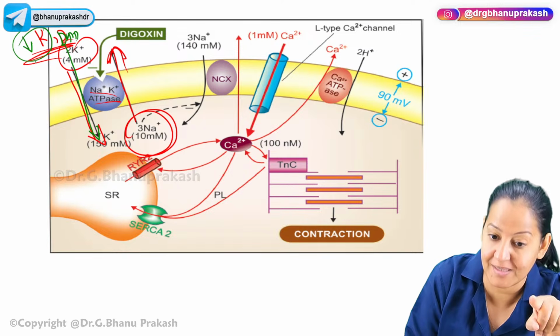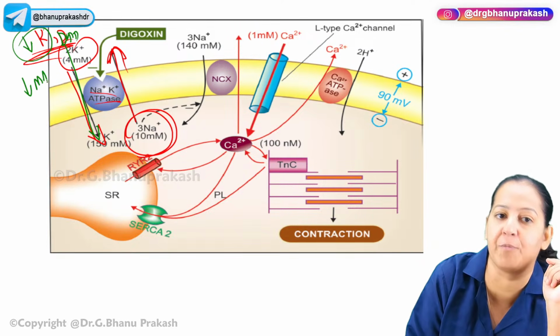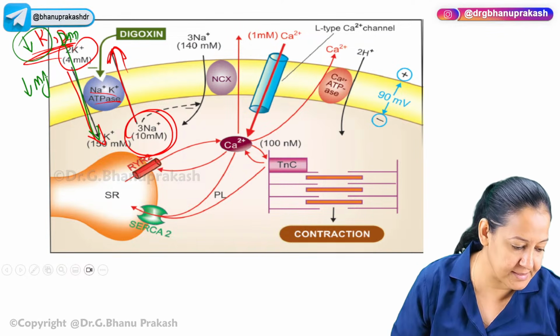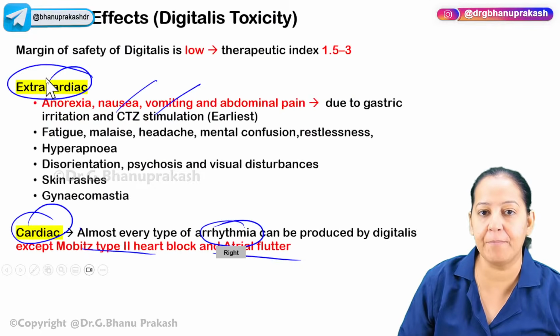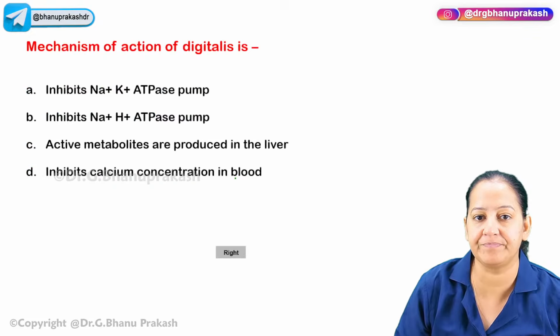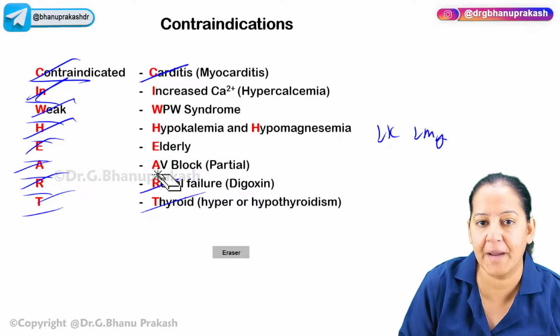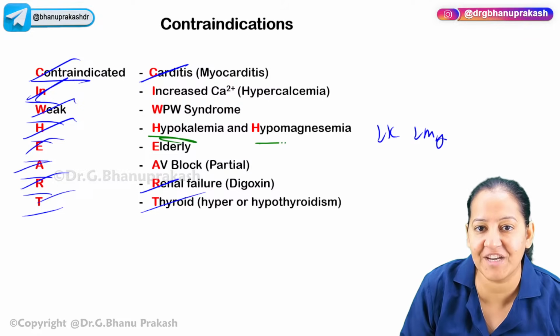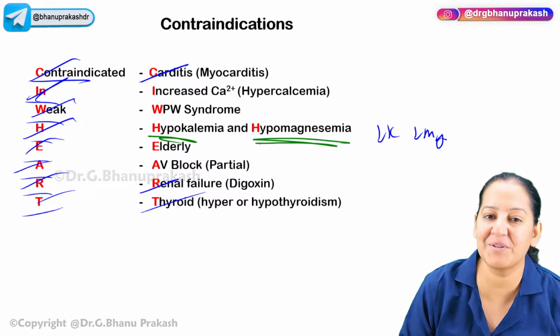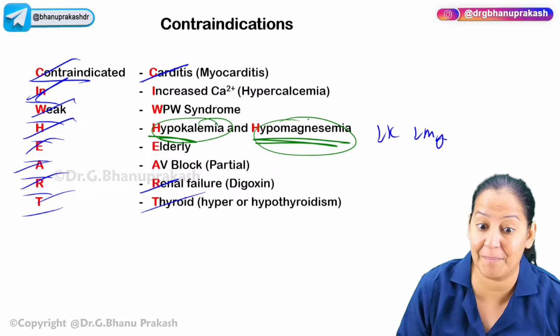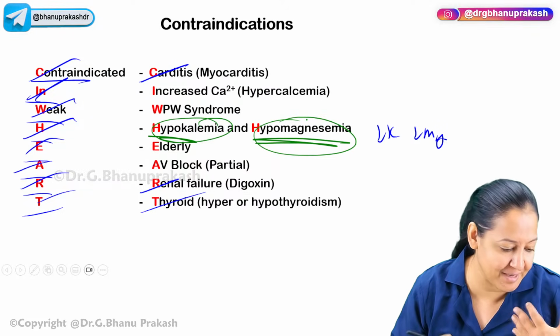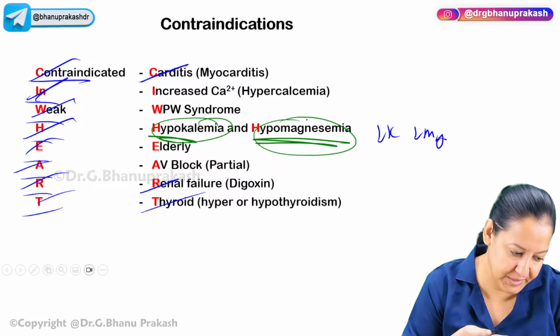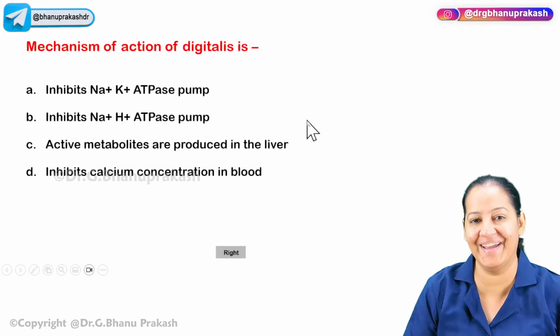Potassium concentration depends on magnesium as well, so hypomagnesemia matters too. You got the answer? Who was asking? Nikki, you got it? Hypokalemia and hypomagnesemia both are contraindications. If the person already has hypokalemia or hypomagnesemia, the person will have more severe effects, and that can be the side effect. Okay, so we are done.